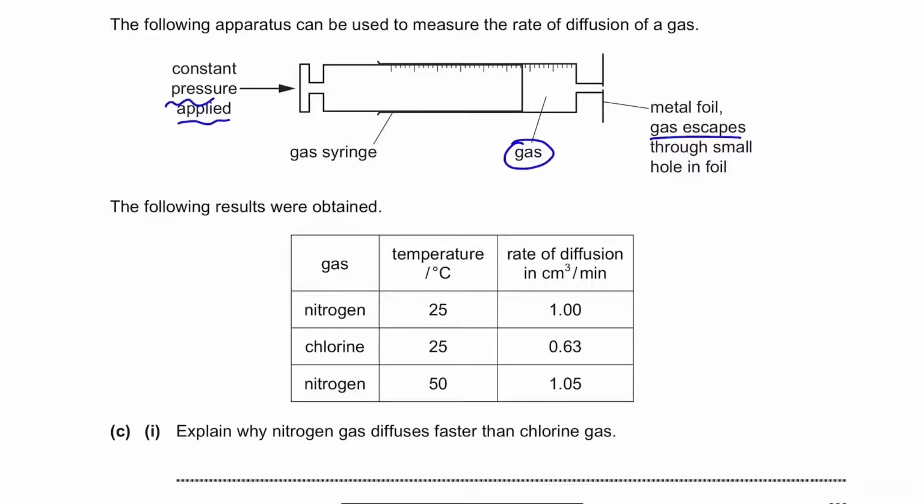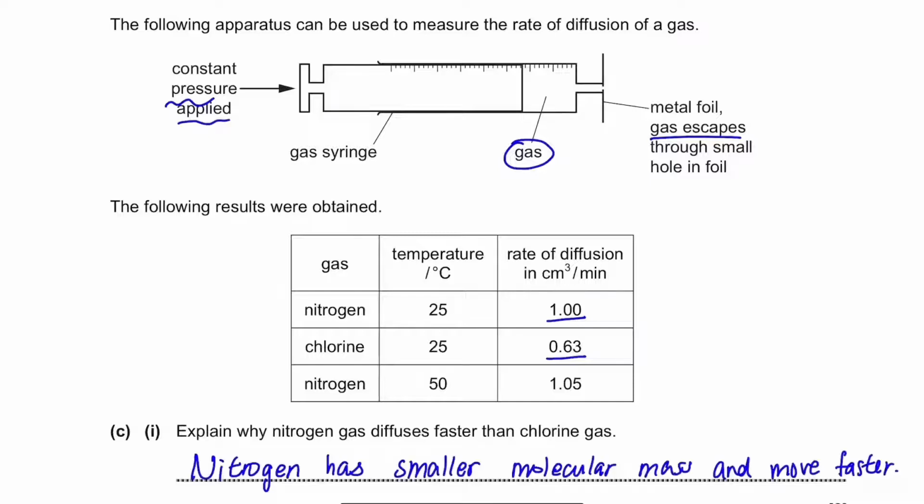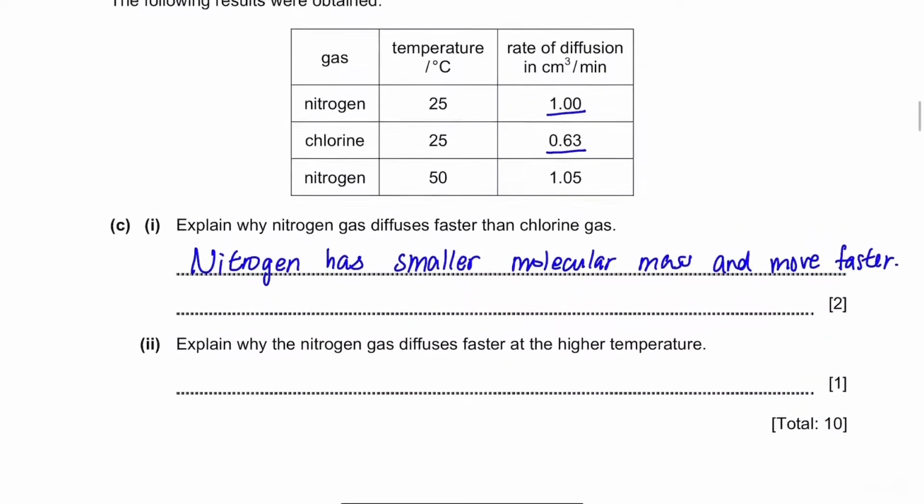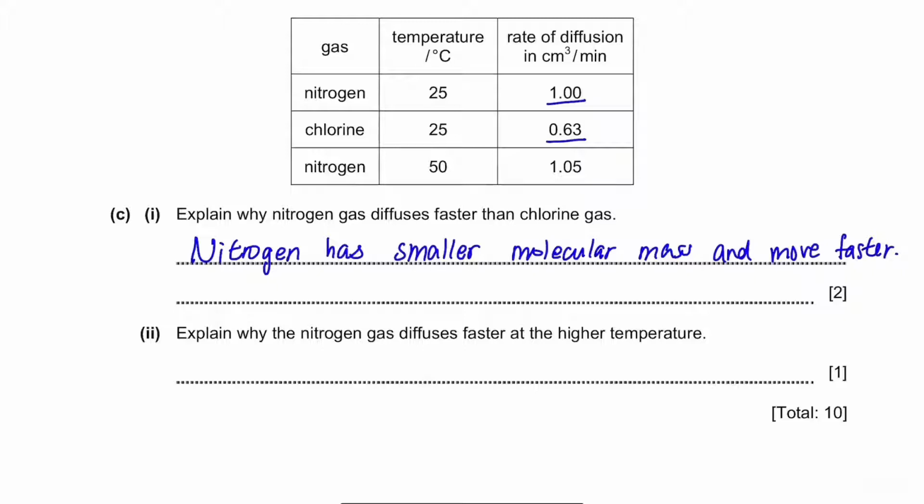Part C. Explain why nitrogen gas diffuses faster than chlorine gas. The rate of diffusion of nitrogen is 1 cm³ per minute, whereas for chlorine it's 0.63, while the rate of diffusion is dependent on the molecular mass of a gas. So the answer is nitrogen has smaller molecular mass and its particles move faster than chlorine molecules. Next, explain why the nitrogen gas diffuses faster at the higher temperature. Again, at higher temperature, molecules have more energy, so they move faster.